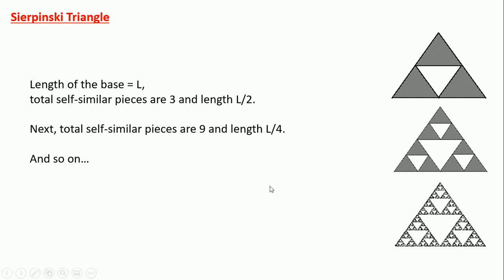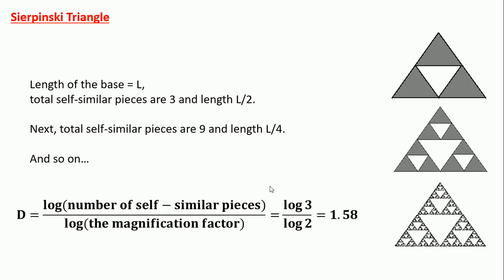So what is the dimension of this triangle? It is log of the number of self-similar objects divided by log of the magnification factor. That means log 3 divided by log 2 equals 1.58. You can consider any order and you will get 1.58. So this is the fractal dimension of this triangle.